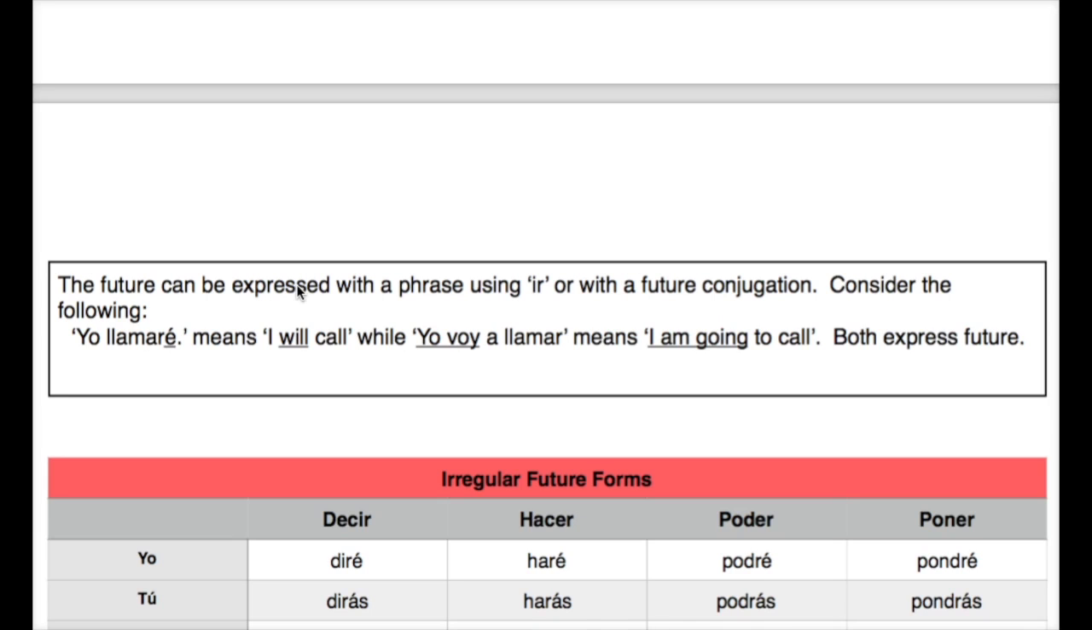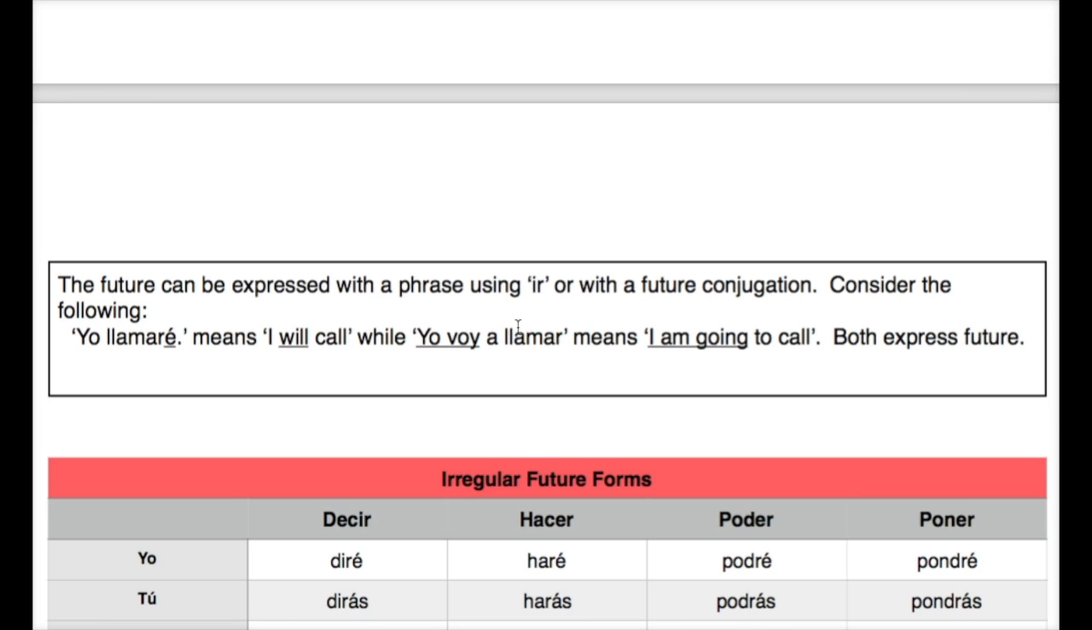Before we dive into the irregulars, the future can be expressed with a phrase using ir, or with a future conjugation. Consider the following. What we just looked at, when we add the conjugation to the end of the verb, it expresses "will," as in "I will call." We can also express the future with the verb ir. So voy a llamar expresses "I am going to call." So I am going to do something versus I will do something.